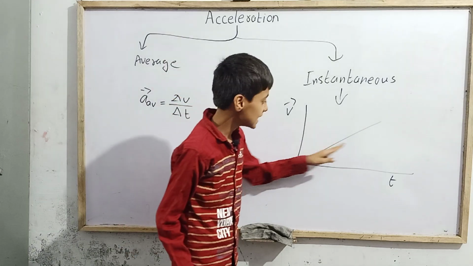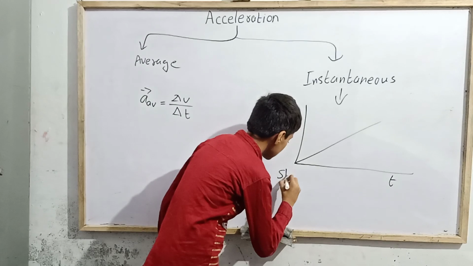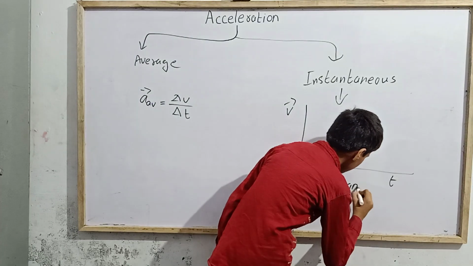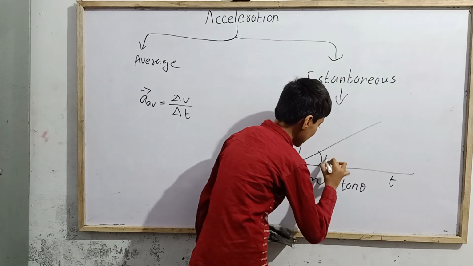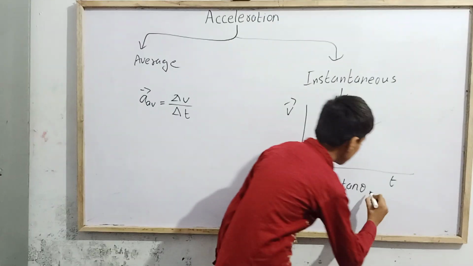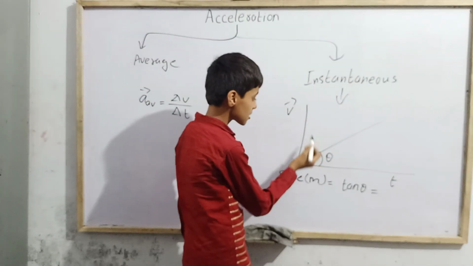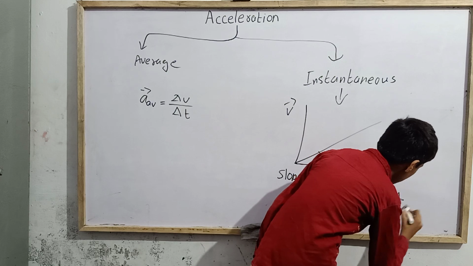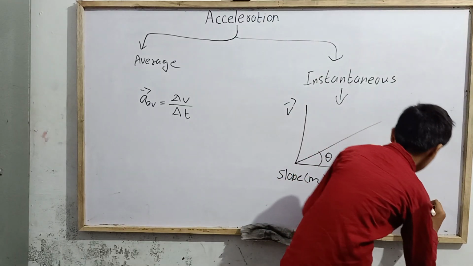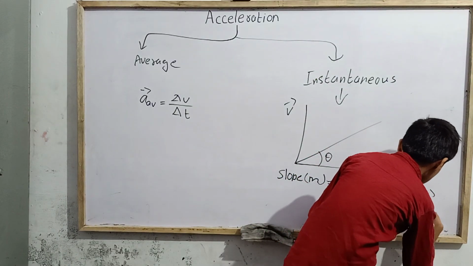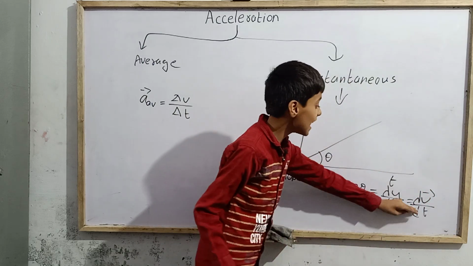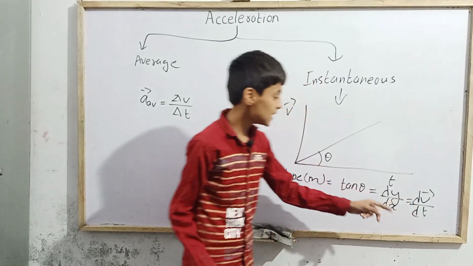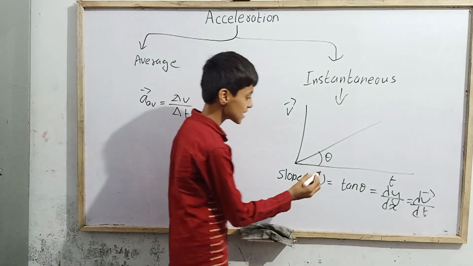Slope means tan theta, since the slope m is equal to tan theta, where theta is this angle. Tan theta is equal to dy by dx, which here is d vector v divided by dt. Since we know dv by dt is the acceleration, we can define it so.